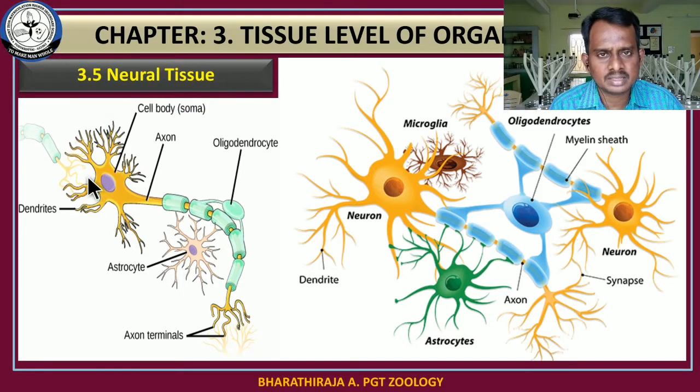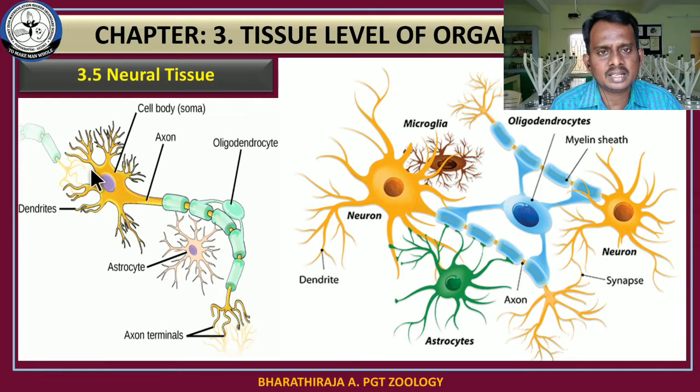See here, this is the structure of a neuron. What are the various parts associated with the neuron? This is the structure of dendrites, which receive the signal from the other neuron. This is the end of another neuron, and it makes a junction with the dendrites, and this junction helps in the transmission of impulses.